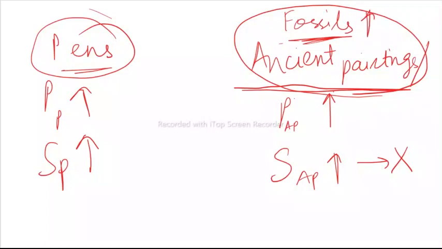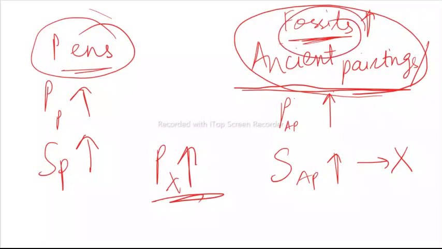No, it will not increase immediately because to get fossils you need to do a lot of drilling, you need a lot of machinery and everything. It will take time to set up these machineries and supply more of these fossils. Because you know that when the price of a commodity rises, the supplier would want to supply more, right? But for fossils it is not easy. The supplier wouldn't immediately start supplying more fossils because it takes time to dig into the earth and get fossils.